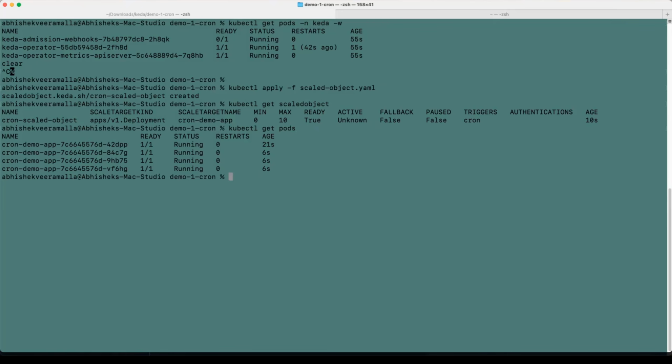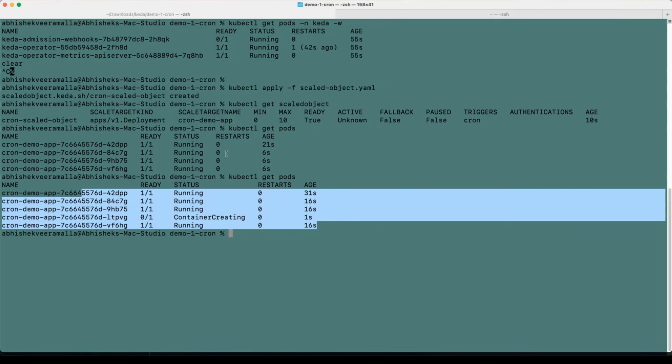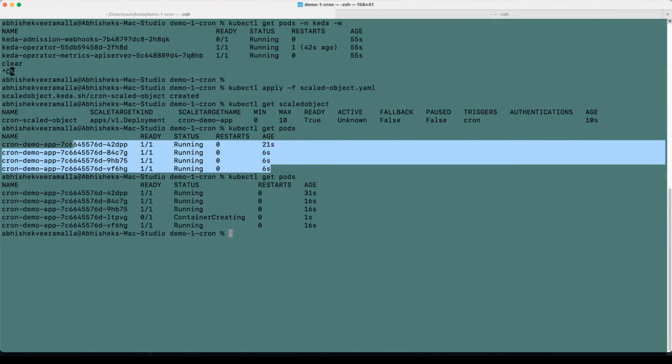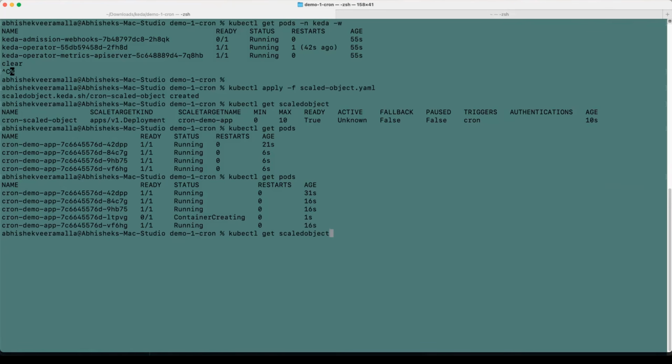There you go. When I do kubectl get pods, the Nginx pods are coming up. And now they are 5 in number. Initially 4 pods have come up, but the desired count is 5. You can see right now the 5 pods are in the running state. Why? Because I have defined the trigger in scaledobject.yaml, although the Nginx deployment was 0.